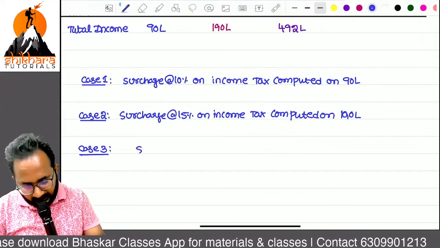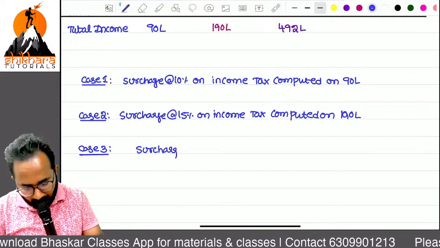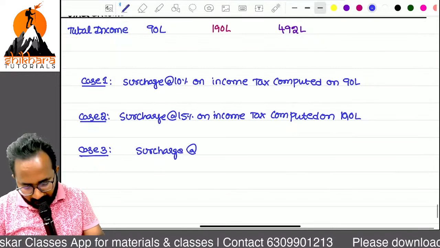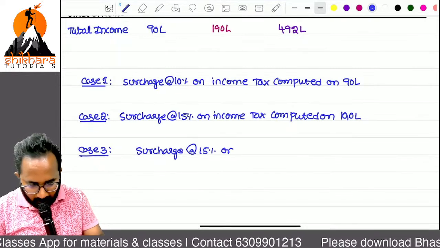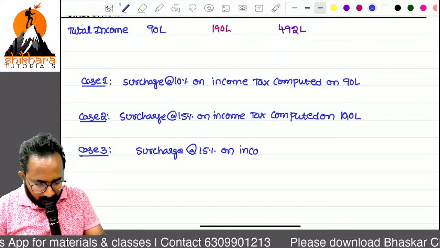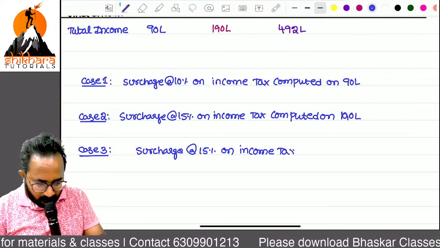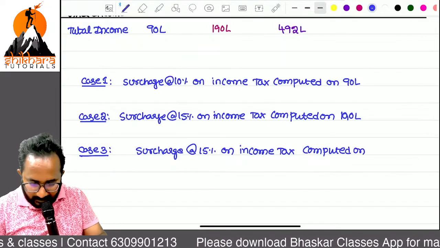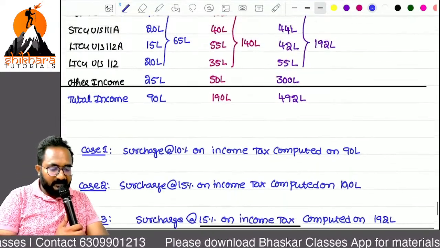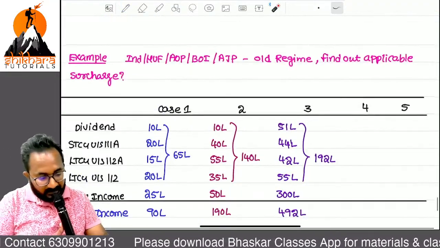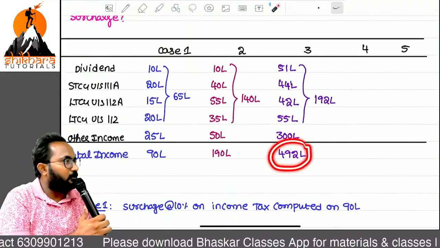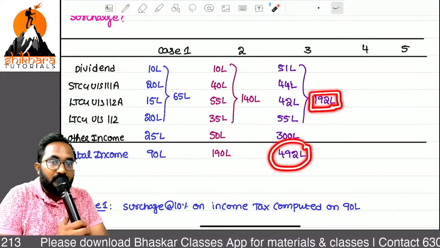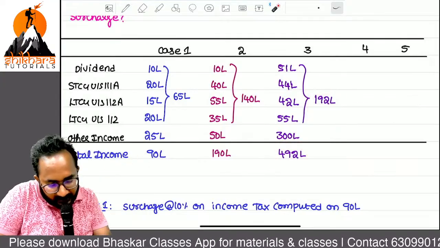Surcharge rate. Surcharge at the rate of 15% on income tax computed on how much? 192 lakh. That means special incomes related, we are restricted. 492 means we have to apply 25, but on the special incomes we can apply just 15.